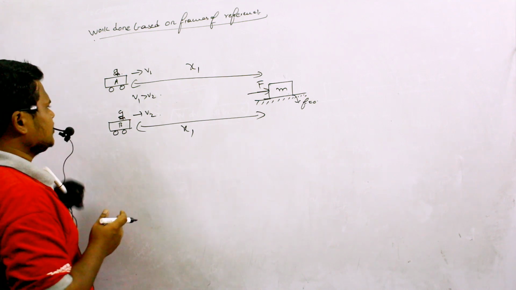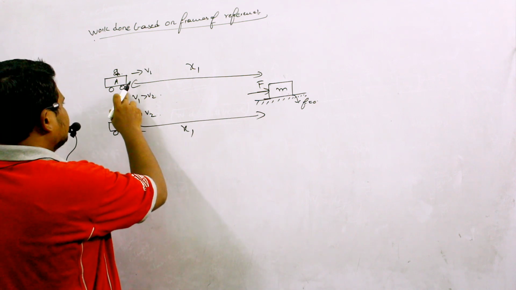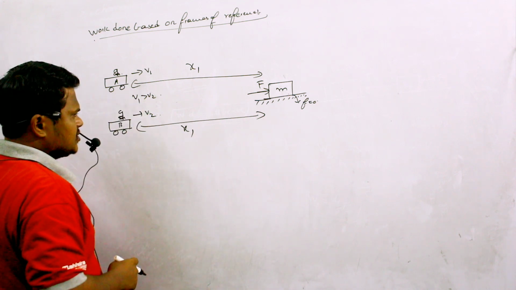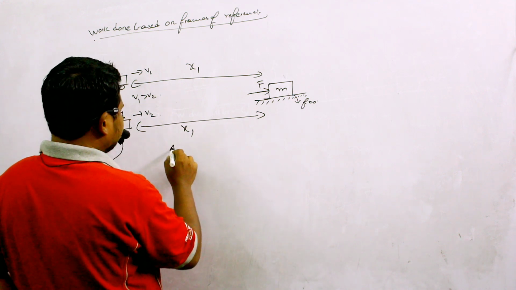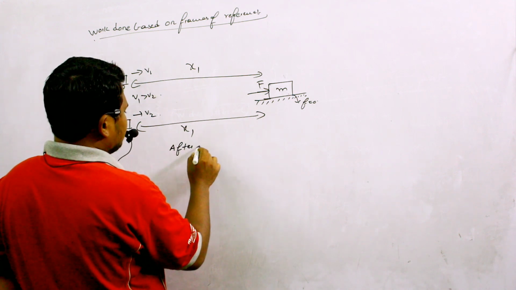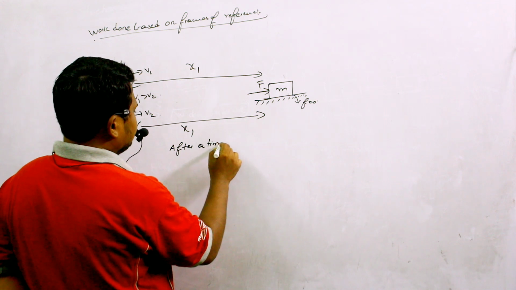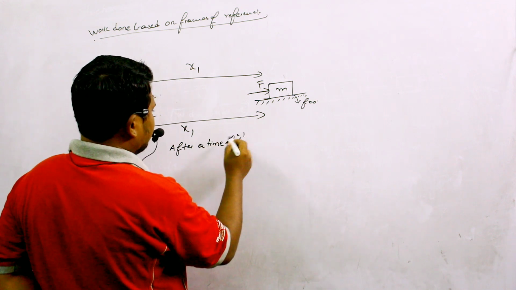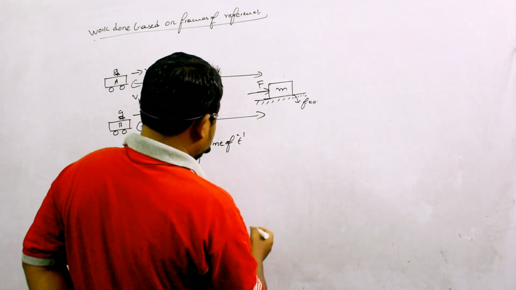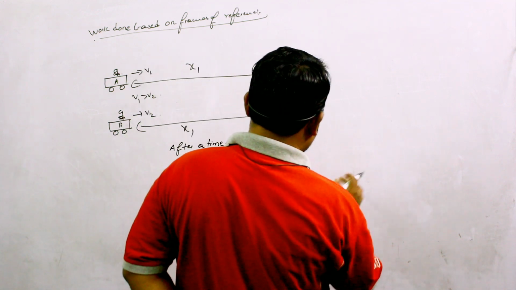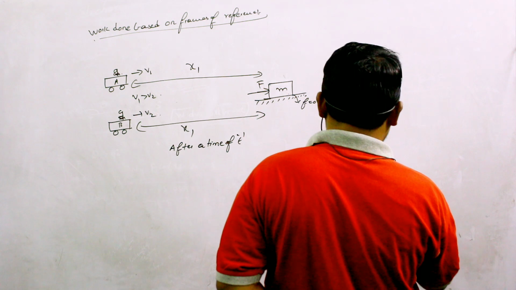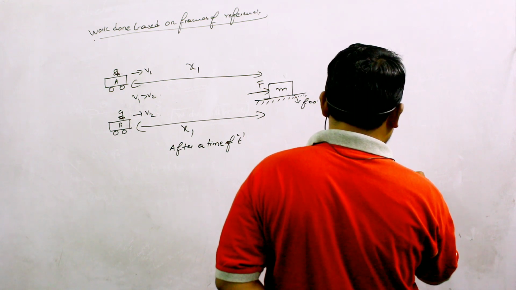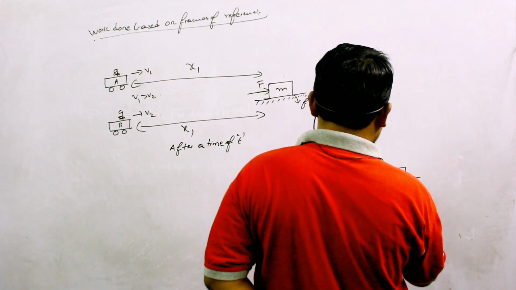Here we have considered that the velocity of the first car is greater than the velocity of the second. After a time of t, what happens? Let us consider that the block has reached up to here, and the same force is continuously applied.